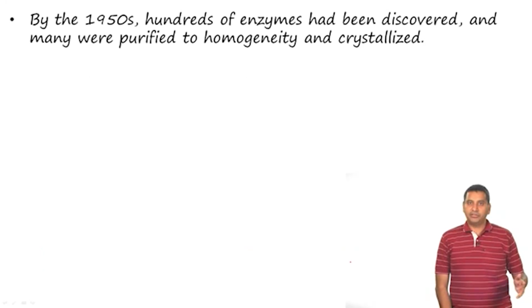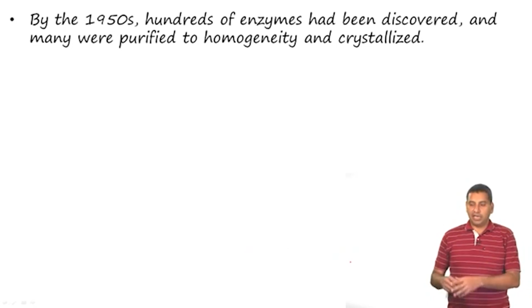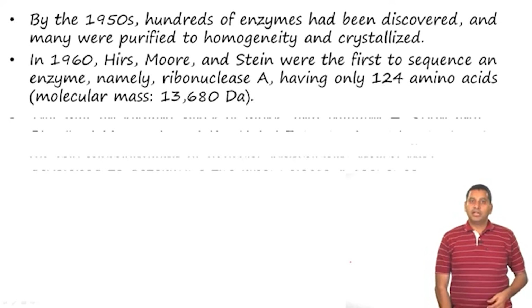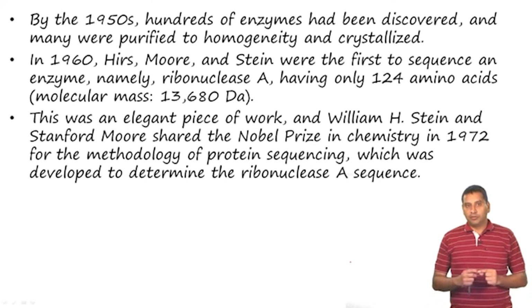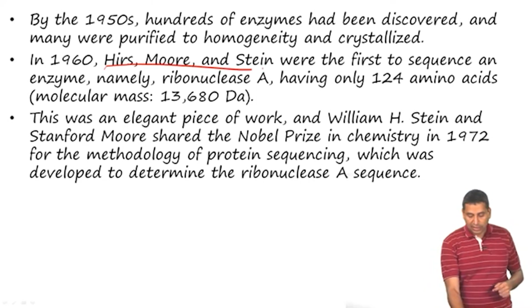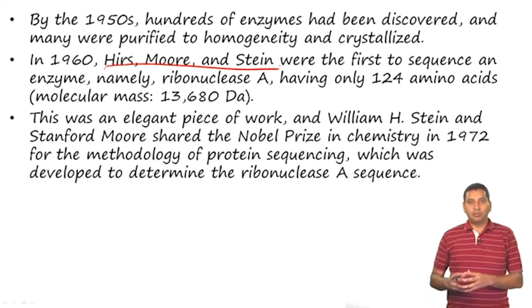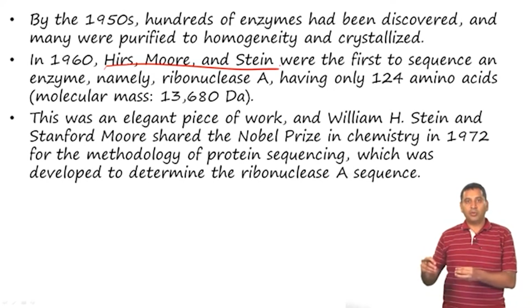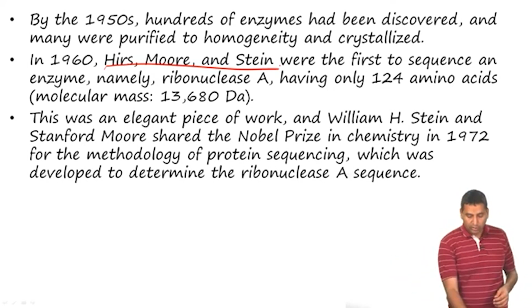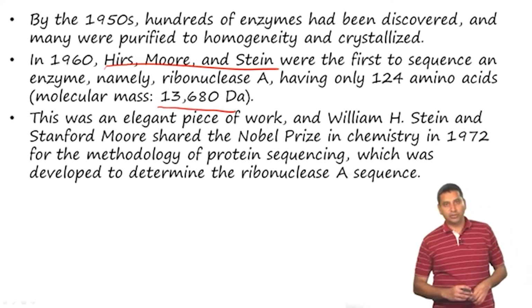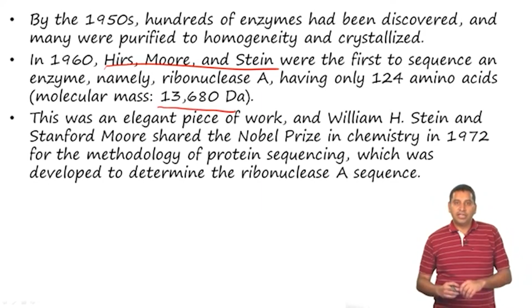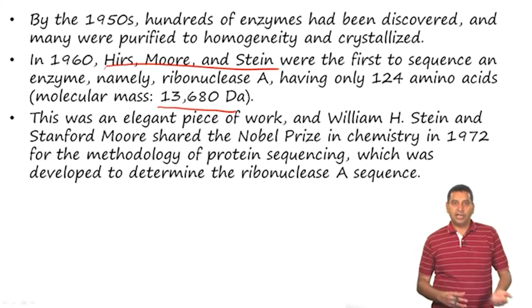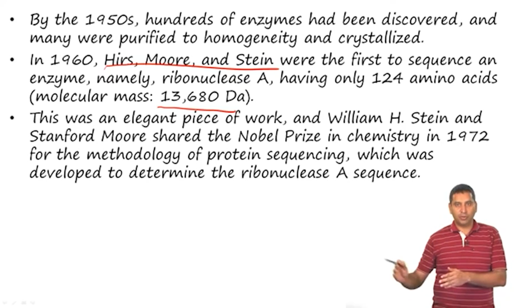By the 1950s, there were hundreds of enzymes that had been discovered, and many were purified and also crystallized. In 1960, the first sequence of an enzyme was discovered by these three scientists, and this was of ribonuclease A, which had only 124 amino acids, and the molecular weight was around 14,000 Dalton. And this is a really elegant piece of work, and Stein and Moore shared a Nobel Prize in 1972 for discovering the methodology of protein sequencing.